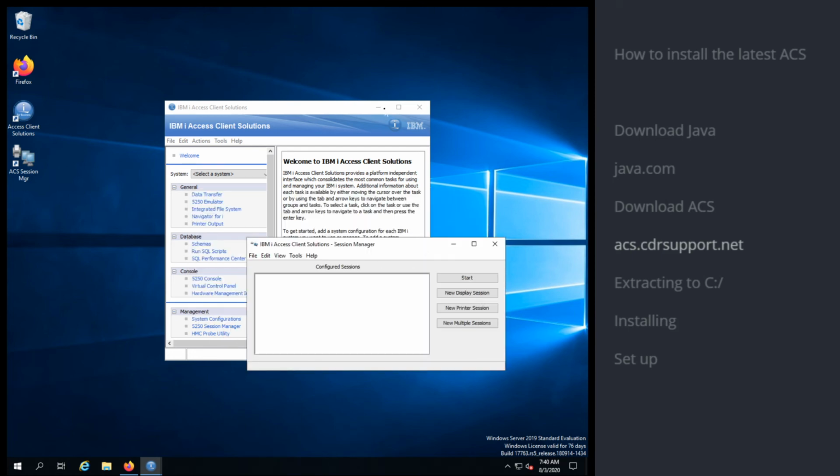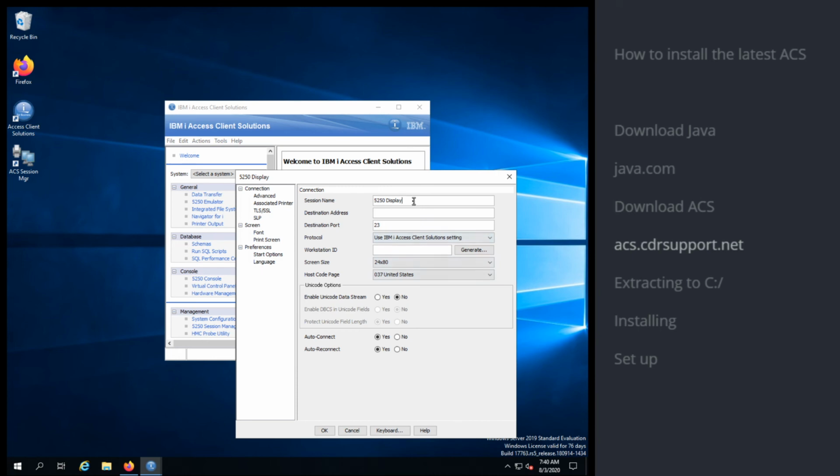So from here, we're actually going to use the session manager to create a new display session. Here you can call this, a lot of people call it DAC, a lot of people call it CDR, and then from here, destination address, this is where you will put your IP address to the 400. 192.168.1.10.